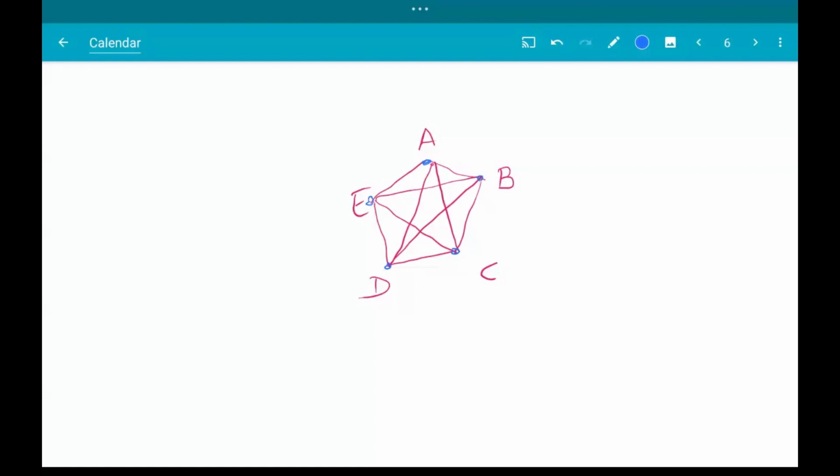So vertices are, imagine they are people, and edges are connections between people. As people know each other, maybe there is an edge, and if people don't know each other, maybe there is no edge.